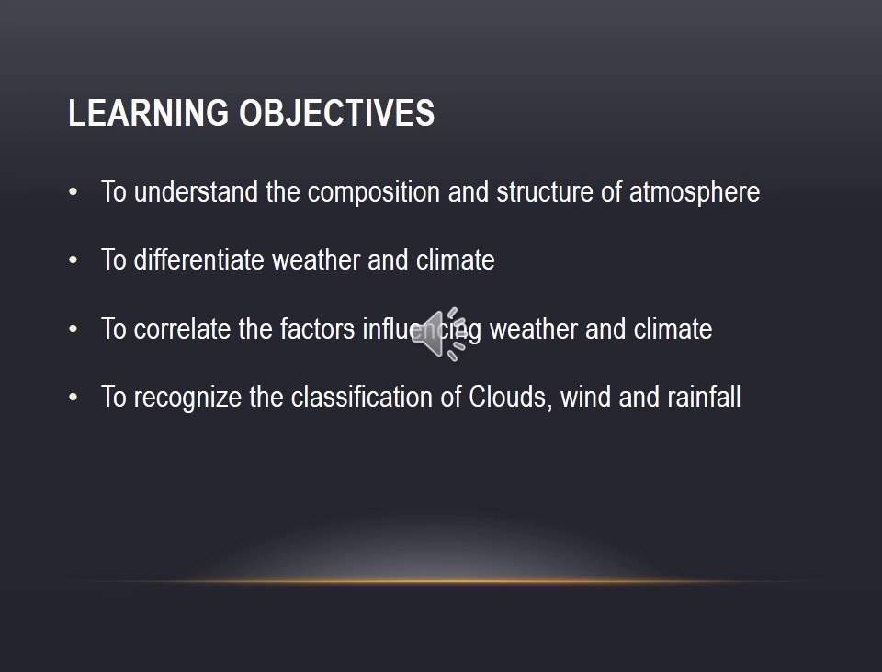Then third one, to correlate the factors influencing the weather and climate. So the relationship between the various factors that affect the weather and climate. First you understand the difference between weather and climate, and you will learn about the various factors which influence the weather and climate.